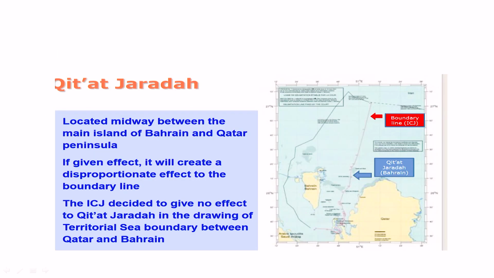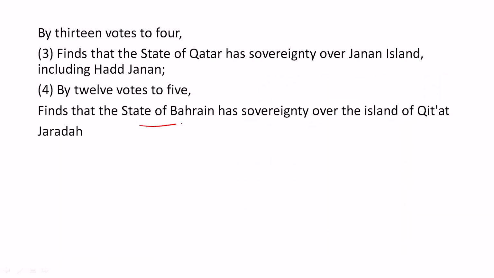Now where is Qatat Zarda? You need to understand this also. It is somewhere here, you see. This is Qatar and this is Bahrain. So it is here, Qatat Zarda. It shows here. It is located midway between the main island of Bahrain and Qatar Peninsula. If given effect, it will create a disproportionate effect to the boundary line. The ICJ decided to give no effect to Qatat Zarda in drawing the territorial sea boundary between Qatar and Bahrain. But otherwise, it stated that the State of Bahrain has the sovereignty over the island of Qatat Zarda.